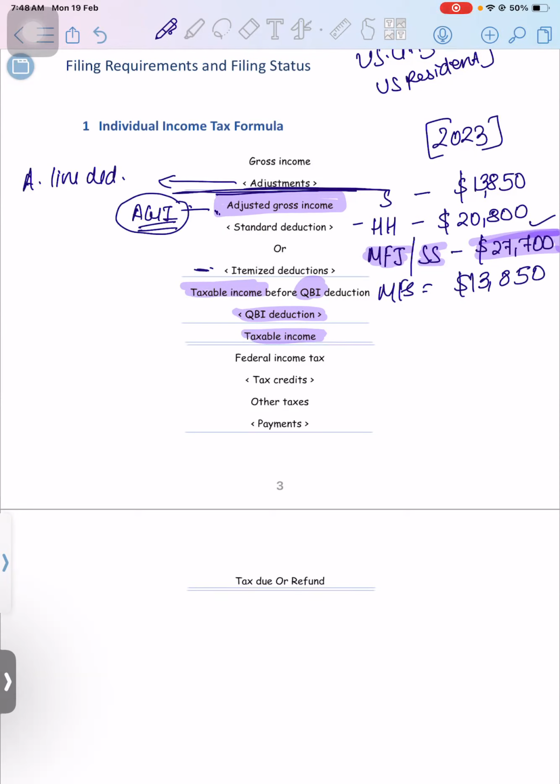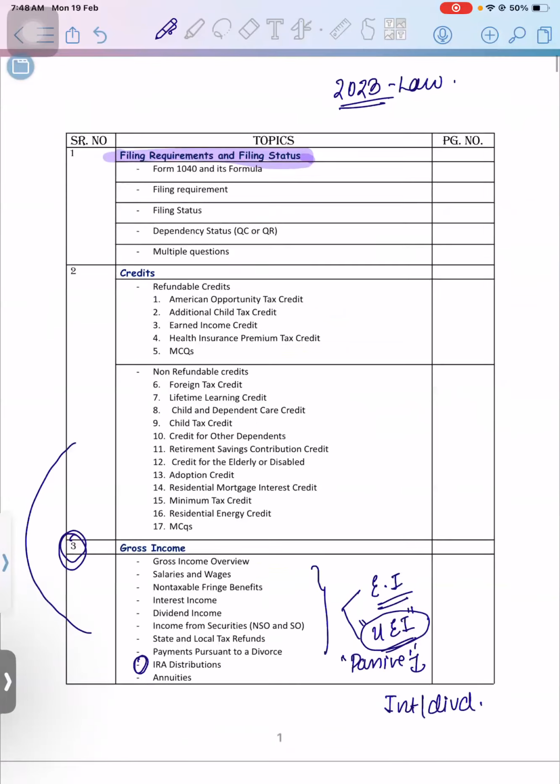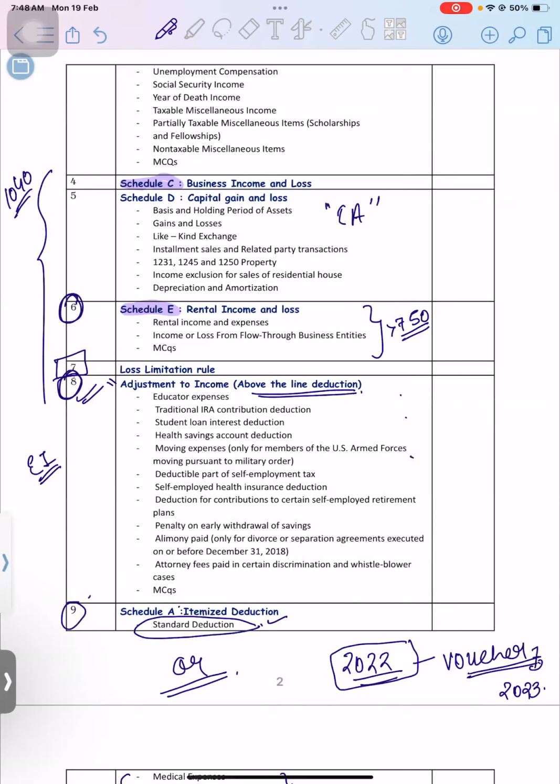When you do the credits chapter, the next chapter, you will understand that each and every limit is linked to the AGI. If your AGI is up to 10,000, or more than 10,000, then this much credit is applicable. So what exactly is AGI? All your earned plus unearned income minus your adjustments. What will be your adjustments? You can just refer to the list from study note number 8 that is given over here.